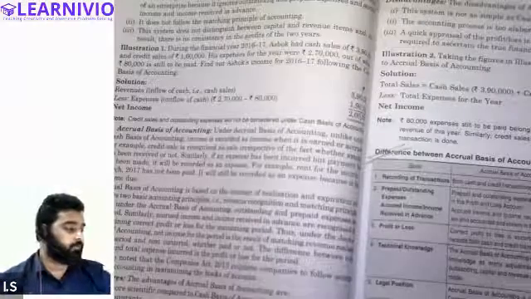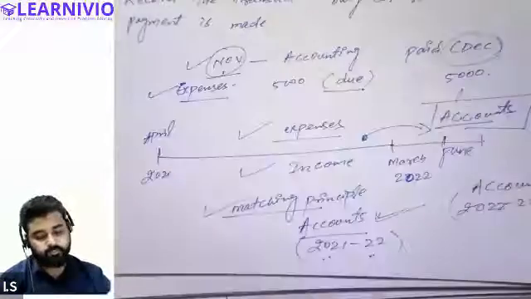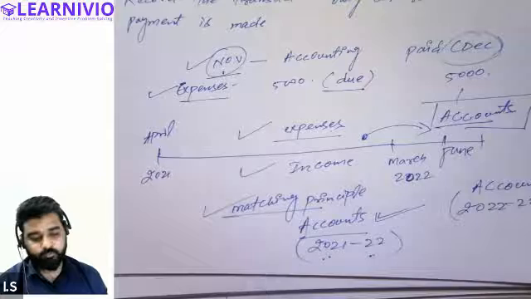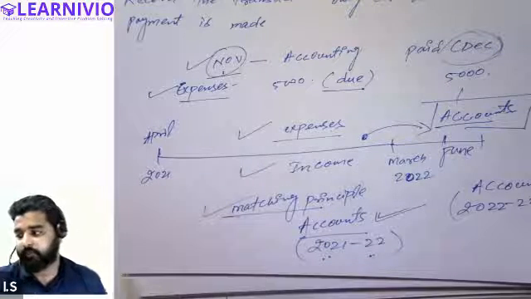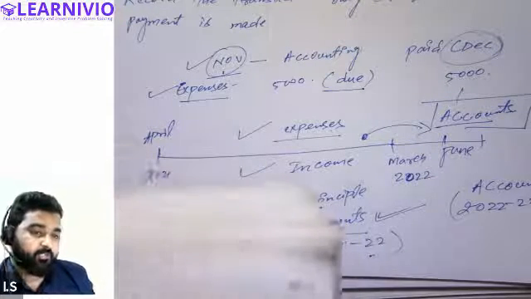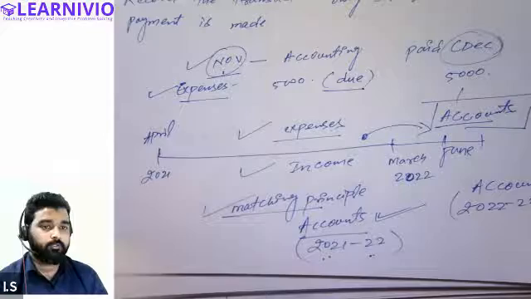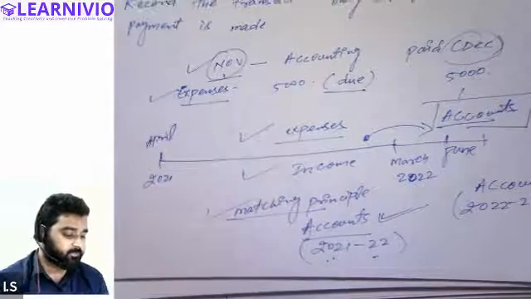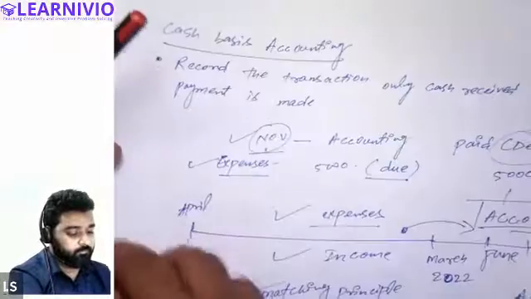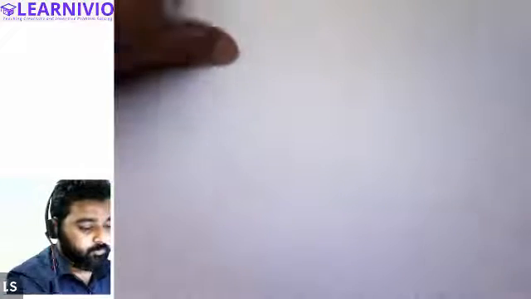Okay, so I'll be giving you one question, and in this question we will be calculating the profit both on the basis of cash and on the basis of accrual. Because I didn't add this on the slide, you will have to write this down. Let's write this. Note this down, everyone, please.